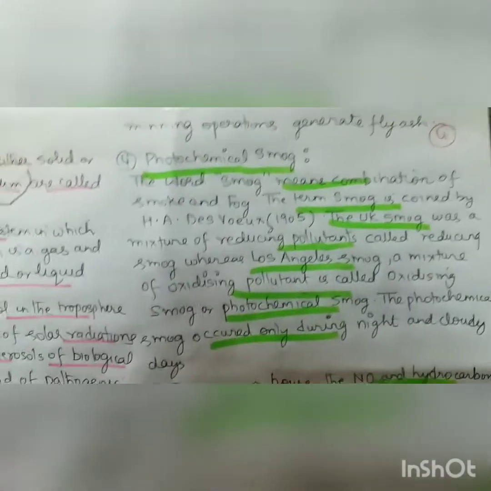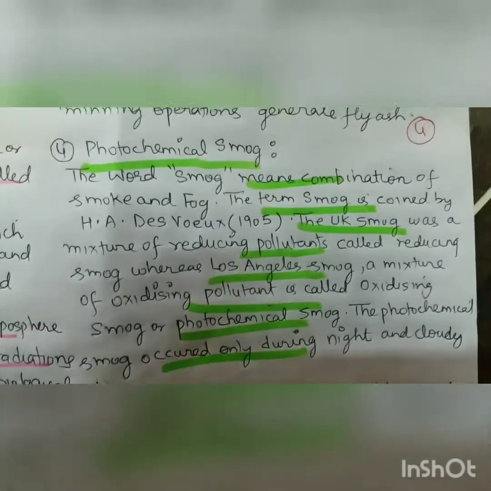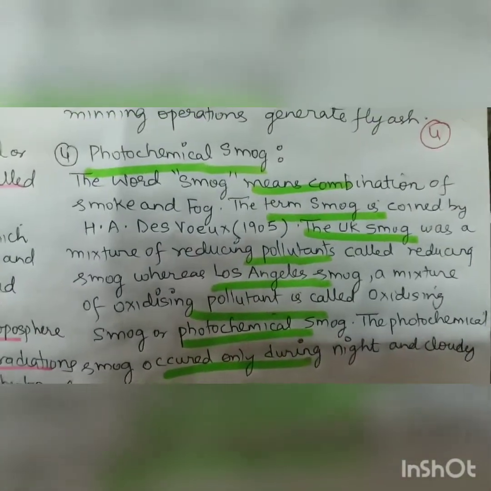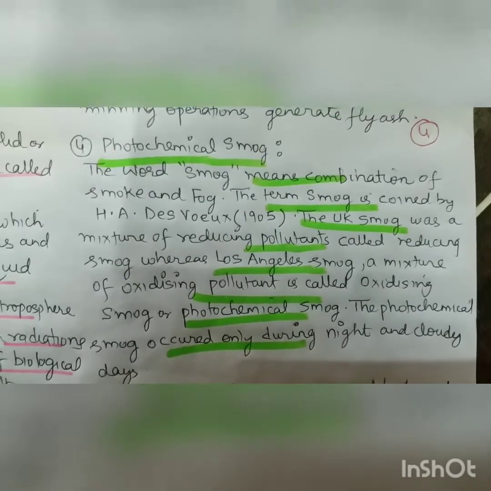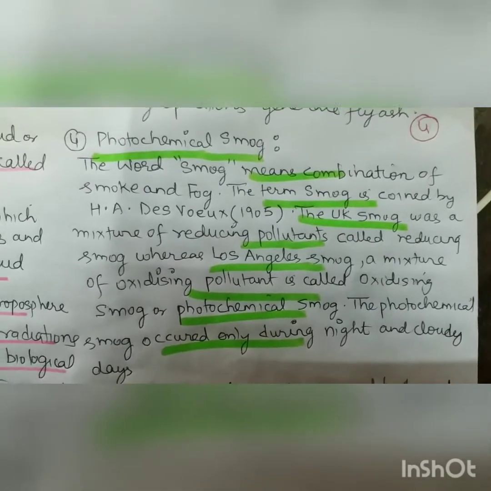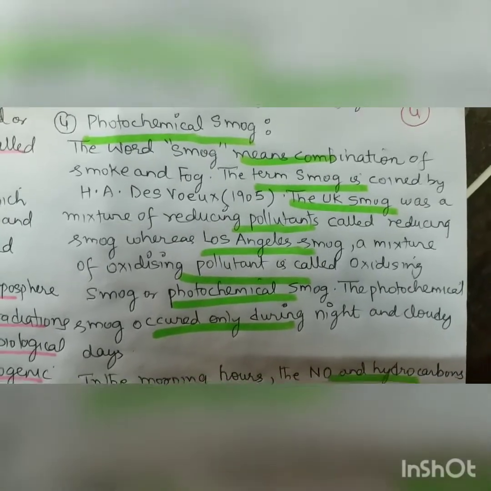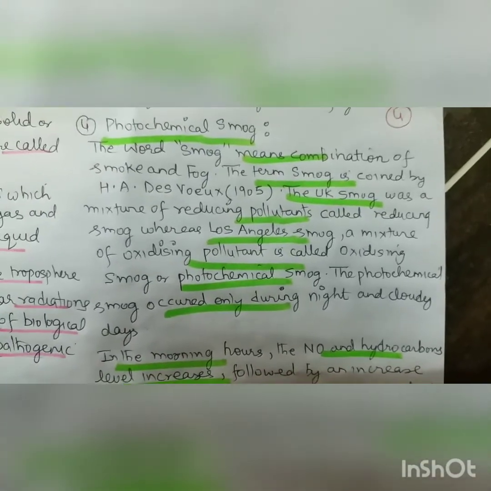Smoke and fog will form smog, and the question we have is about photochemical smog. The word smog means a combination of smoke and fog. The term smog was coined by H.A. Des Voeux in 1905. So the term given by Des Voeux is smog, which is a combination of smoke plus fog. The UK smog, this question will come, was a mixture of reducing pollutants.